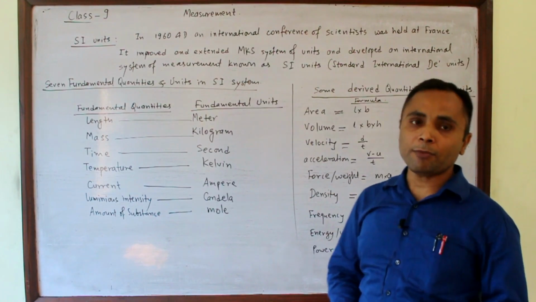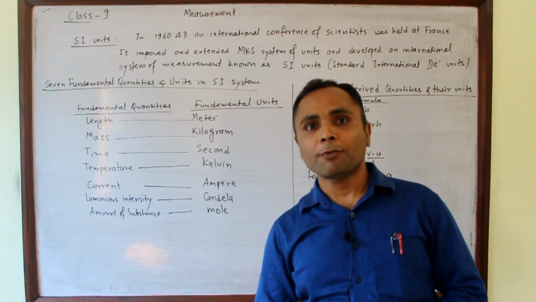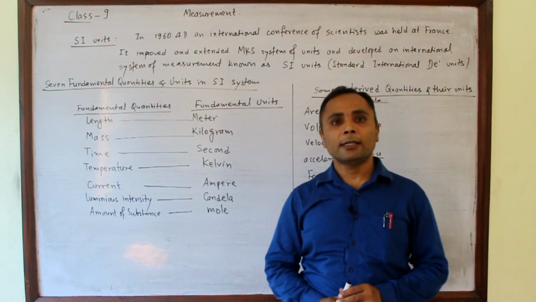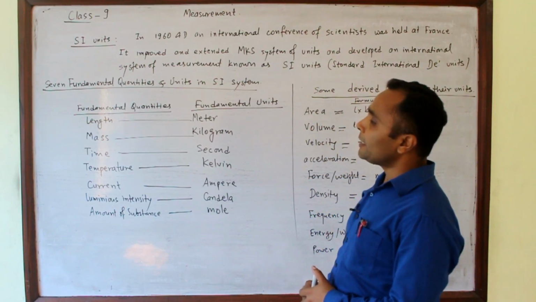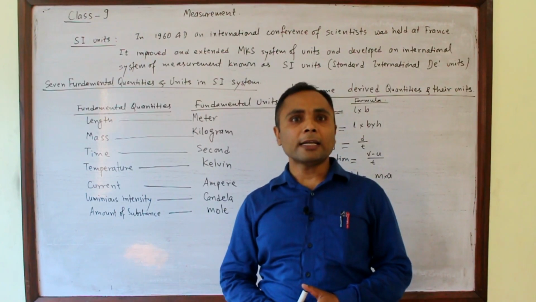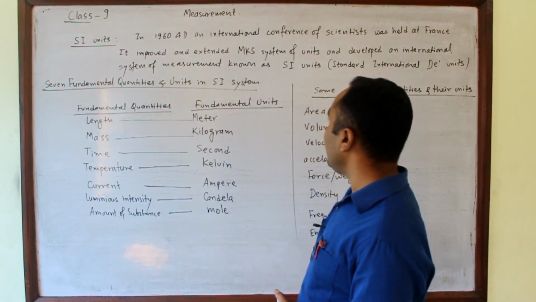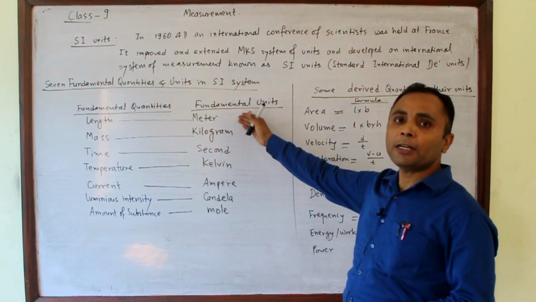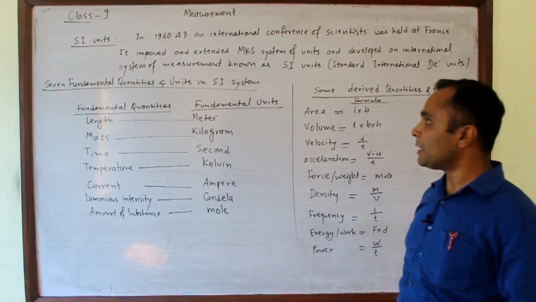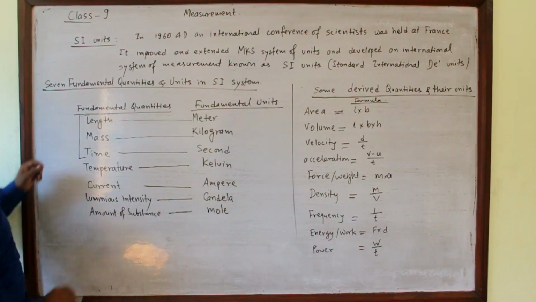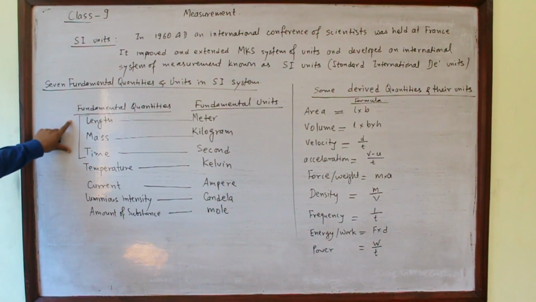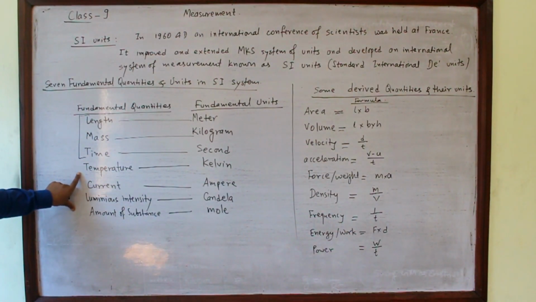In the MKS system, there were only three fundamental quantities: length, time, and mass. But in the SI system, there are 7 fundamental quantities and their respective 7 fundamental units. Length, mass and time were in the MKS system, and 4 others were added.